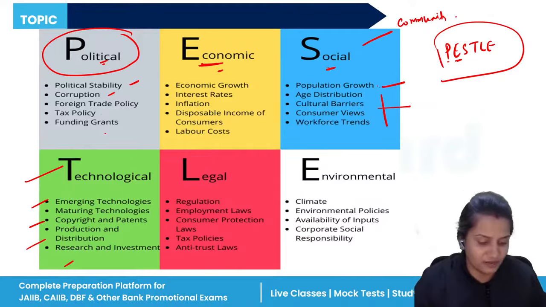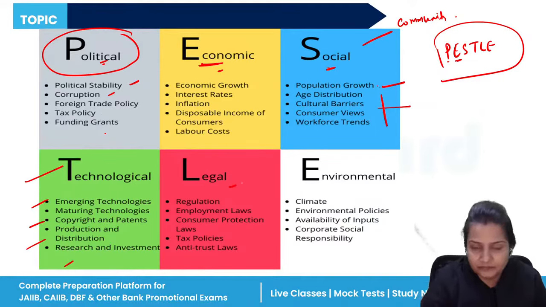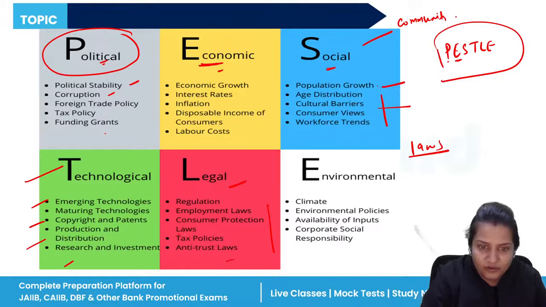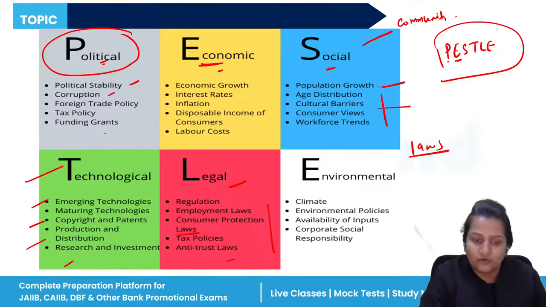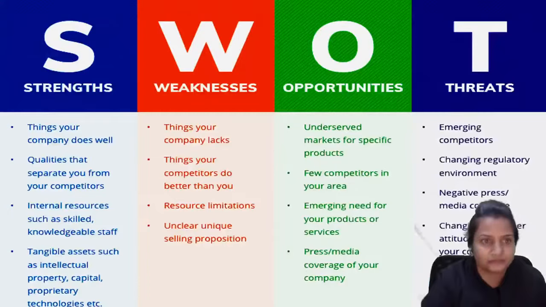All this will come under the technological aspect. Then legal means everything related to laws. These are also external factors. Laws, you cannot control them. The law which has been formulated, you need to follow that. Then environmental, that is climate change, environmental change. All these are uncontrollable.